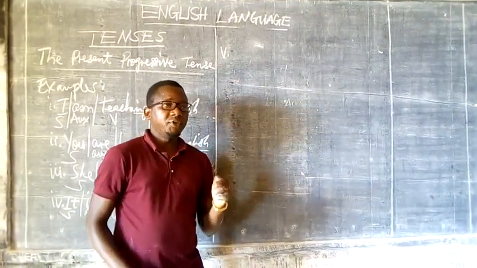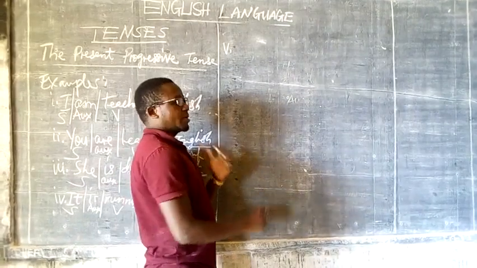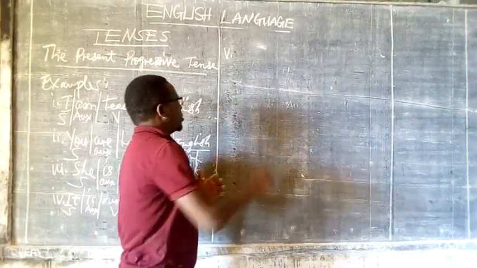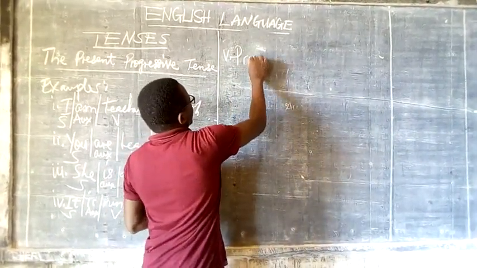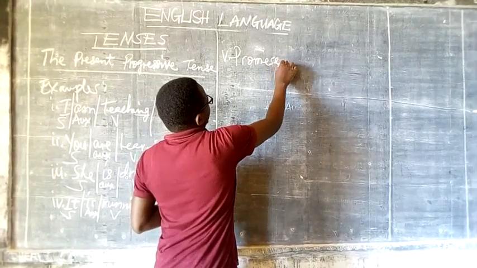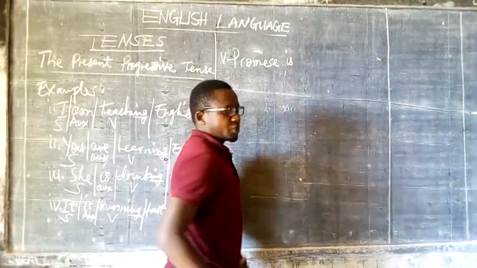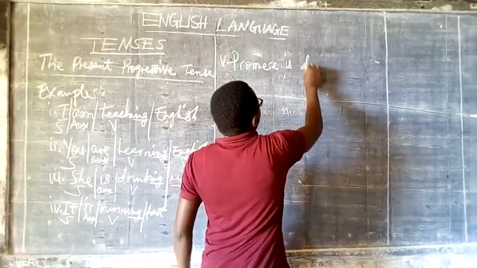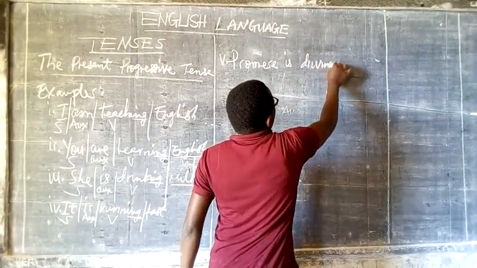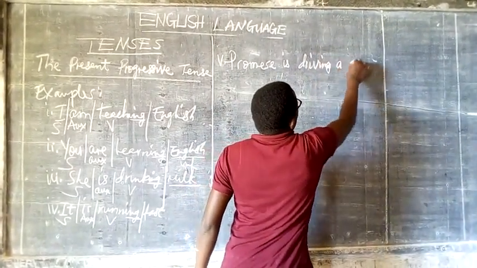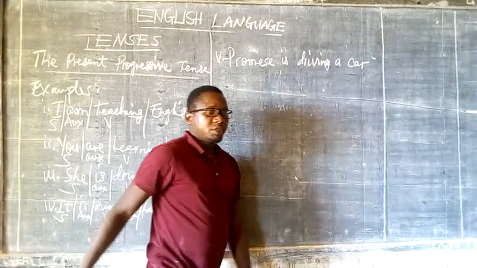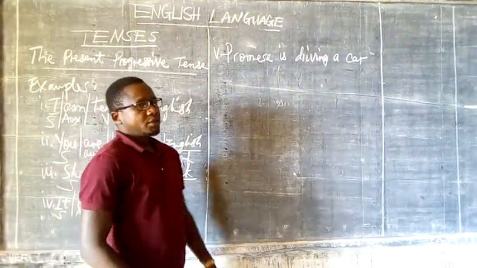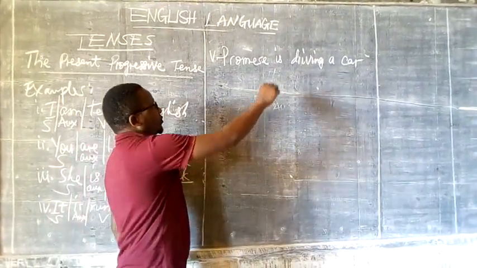plus the infinitive. Example: I want to say, Promise is driving a car. Promise is driving a car. So this is my present progressive tense.